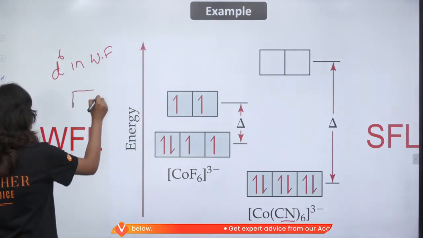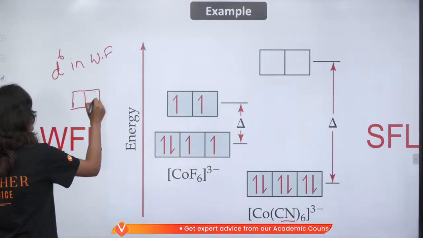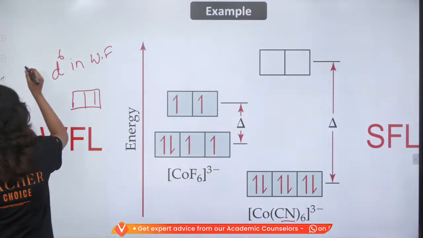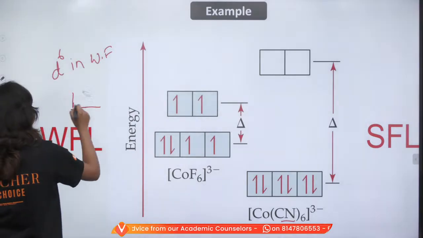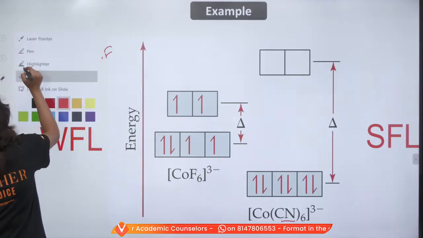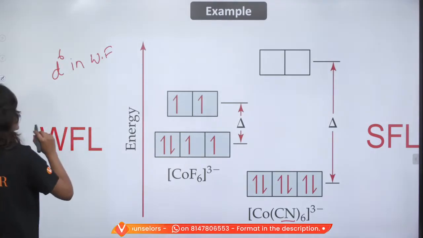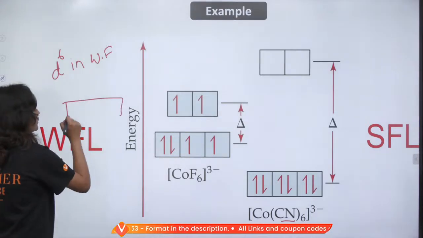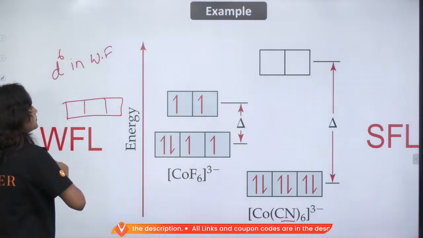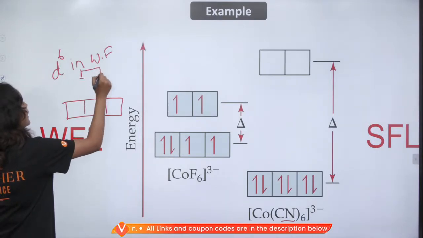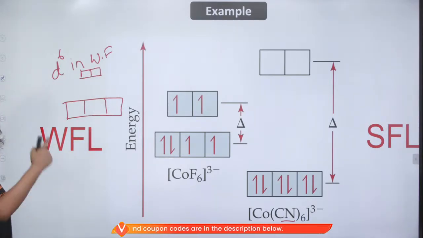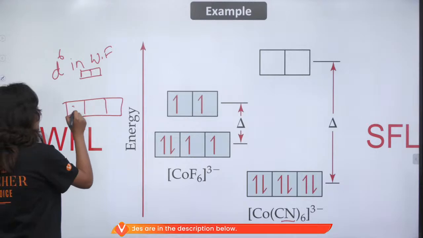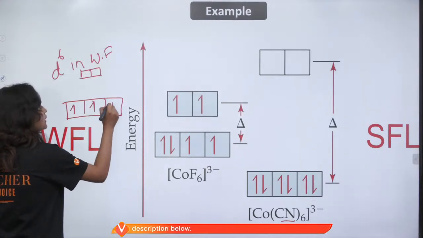Okay, let's do this. Here you have 1, 2 and 3, and here I have 1 and 2, right? d6, so there will be 1, 2, 3.